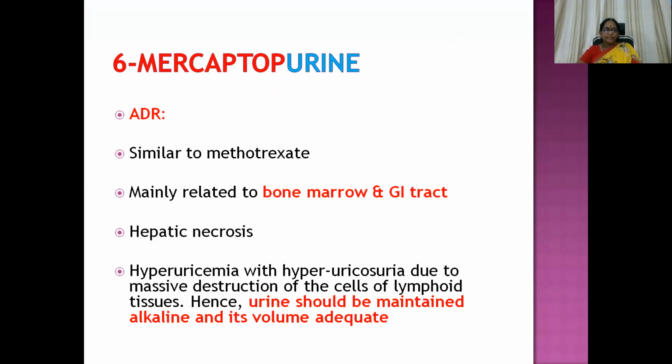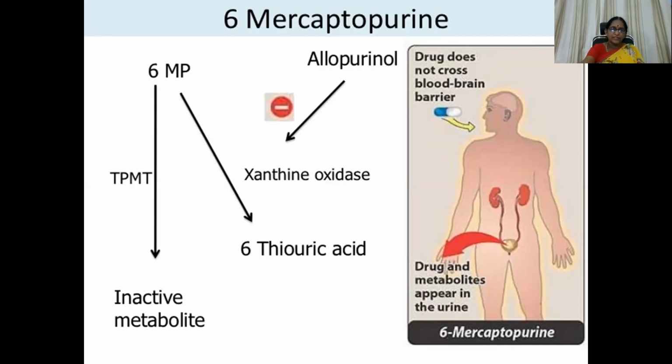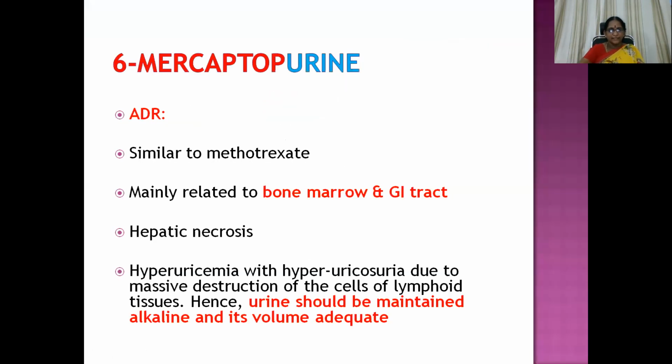So because of this, you can see xanthine oxidase enzyme, 6-thiouric acid is formed. So hyperuricemia you can see with administration of this molecule, in the patient with hyperuricosuria, so gout formation. Because of which, to nullify that action, we can sometimes administer allopurinol. This hyperuricemia is because of massive destruction of the cells of lymphoid series, the cells of lymphoid tissues.